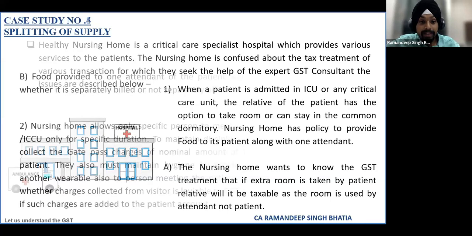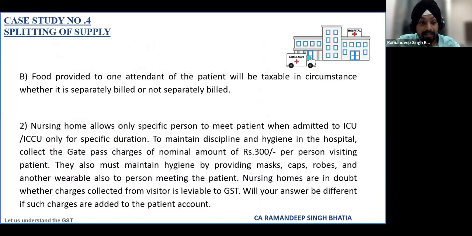The second question, let me club this first and we will discuss. The second question is that the nursing home allows only a specific person to meet the patient when admitted to ICU or ICCU. And to maintain discipline and hygiene in the hospital, they issue a gate pass charge of ₹300 per person visiting the patient in the ICCU or ICU.